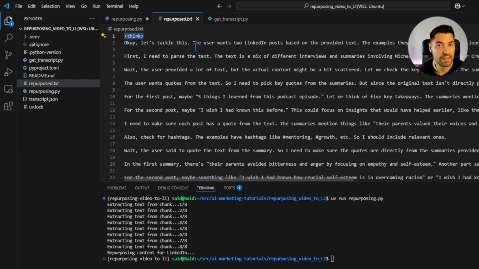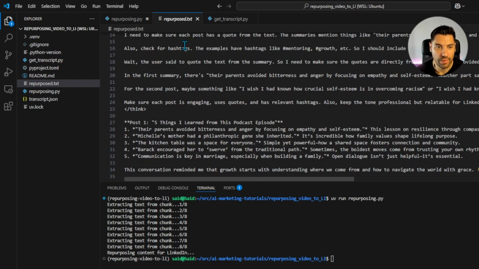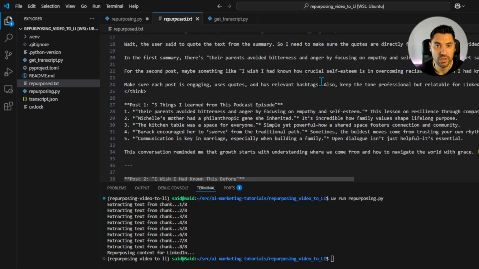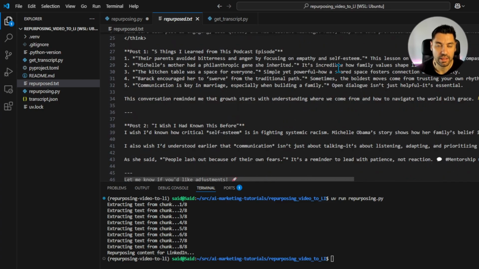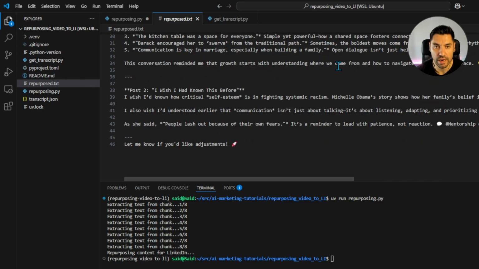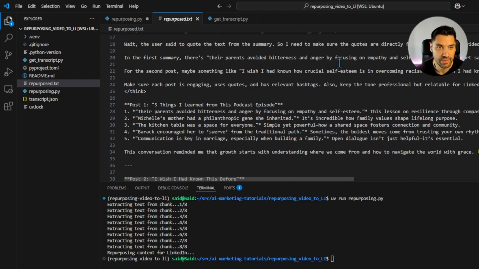The idea behind it is that the model should behave better than non-chain of thought models for this type of task. So as you can see, it's reading that it needs to generate 2 LinkedIn posts and so on. And over here it's using the initial context that I've given it to then craft the final pieces of content, right? You could use this for X, you could use it for anything else. Now, the tag finishes here, and after that we can see that we have post one, and it's following along the instructions that I gave it.